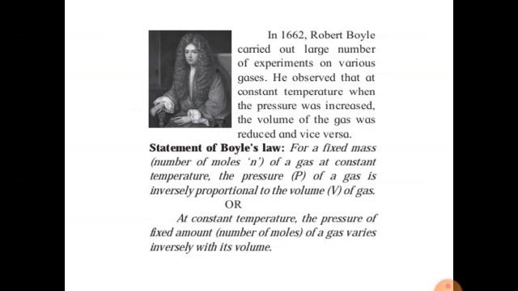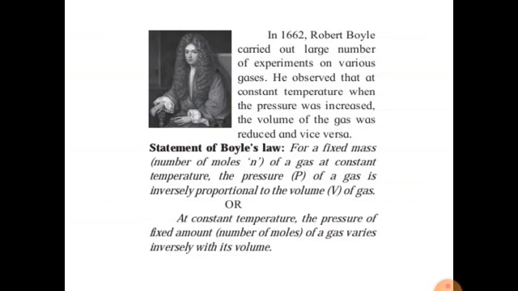In 1662, Robert Boyle carried out a large number of experiments on various gases. He observed that at constant temperature, when the pressure was increased, the volume of gas was reduced and vice versa. Statement of Boyle's law: for a fixed mass of gas at constant temperature, the pressure of gas is inversely proportional to volume. Means suppose gas pressure increases, volume decreases.